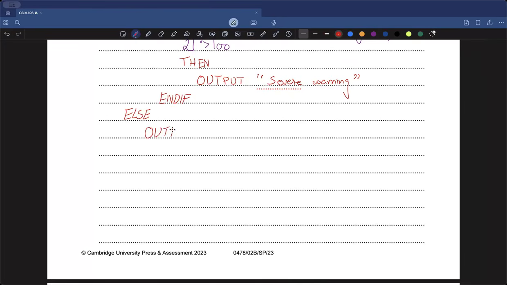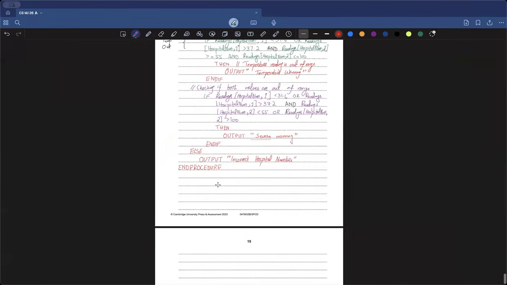else output incorrect hospital number, and boom, you add this, and then we end the procedure. How do we end the procedure? We have studied this in our chapter number 8. You write the keyword end procedure. So if the value is not correct, it's just going to output this, and then there is nothing next. It's just going to end the procedure.